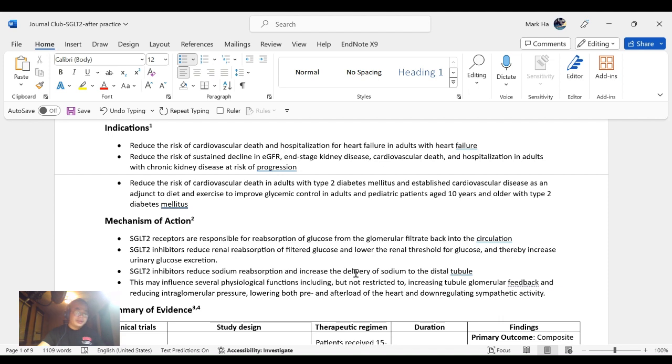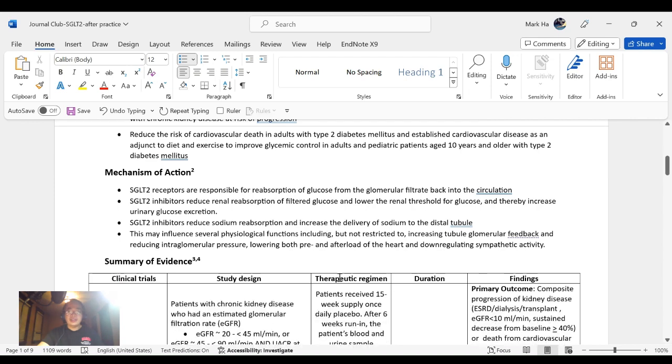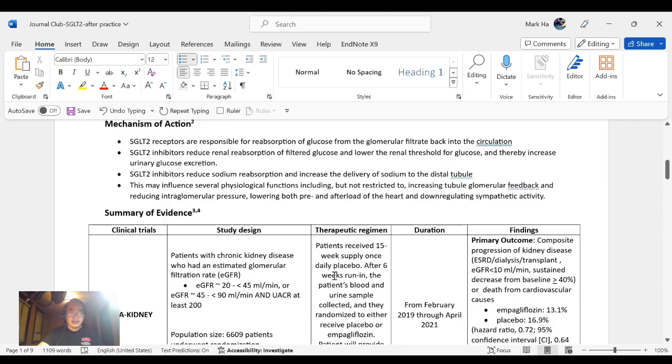SGLT2 inhibitors reduce sodium resorption and increase the delivery of sodium to the distal tubule. This may influence several physiological functions, including but not restricted to increasing tubuloglomerular feedback and reducing intraglomerular pressure, lowering both preload and afterload of the heart, and downregulating sympathetic activity.